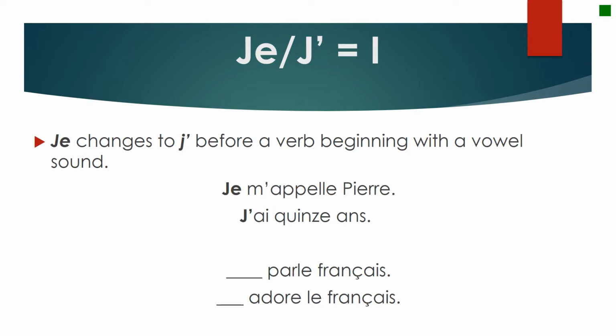So let's take two other examples. If I have blank parle français, which one are you going to use? Je or j'? Je, because parle does not start with a vowel. The next one, blank adore le français. I am going to use j' because adore starts with a vowel.